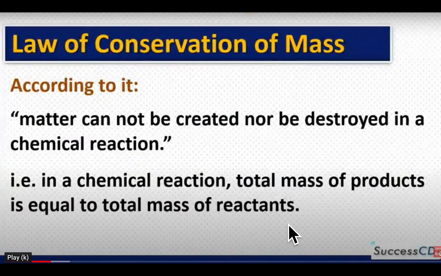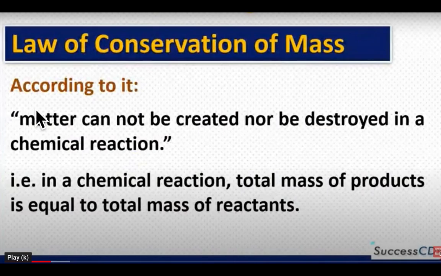For example, suppose 2 grams of hydrogen is combining with 1 gram of oxygen to form water, then the mass of water should be 2 plus 1, that is equal to 3 grams.